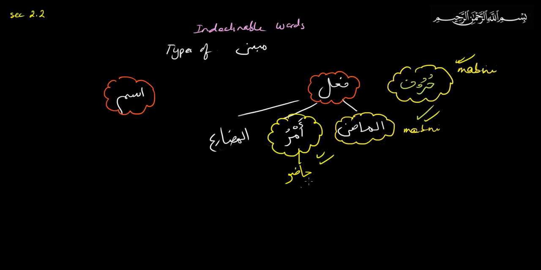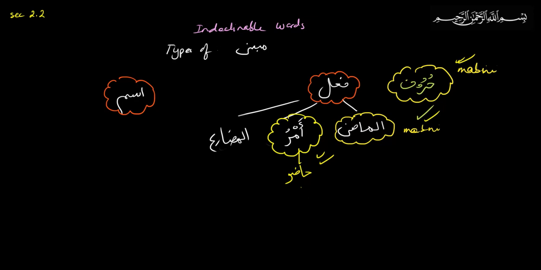Fi'l amr hazir is mabni, the hazir sighas, like idrib, idriba, idribu, idribi, idriba, idribna. Those hazir sighas are mabni.